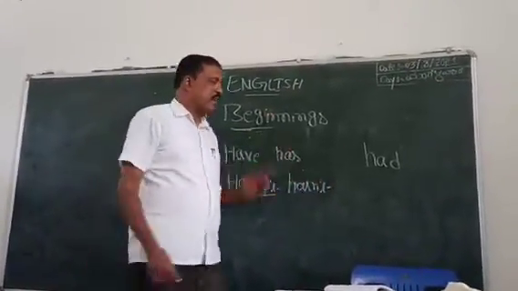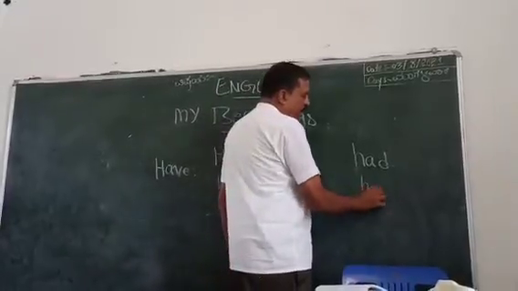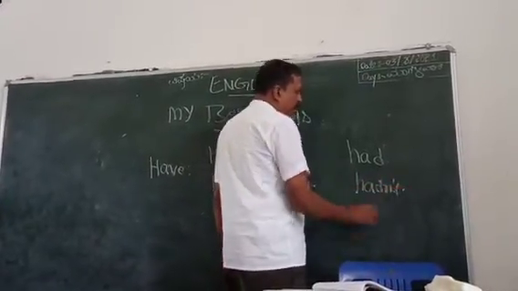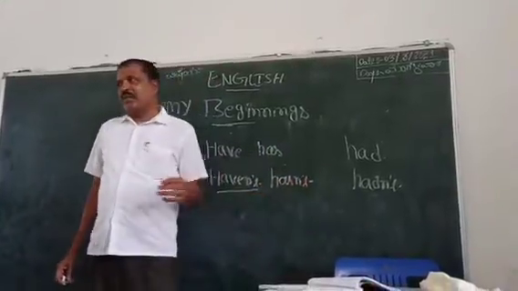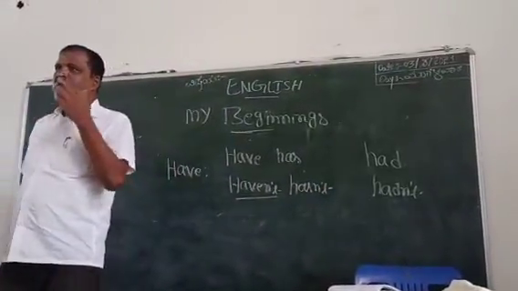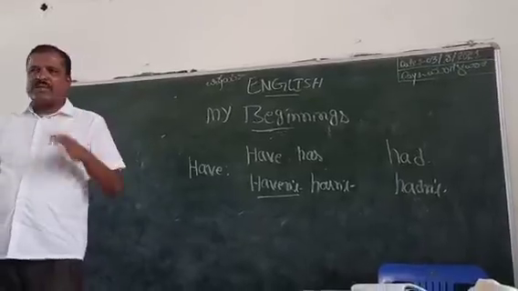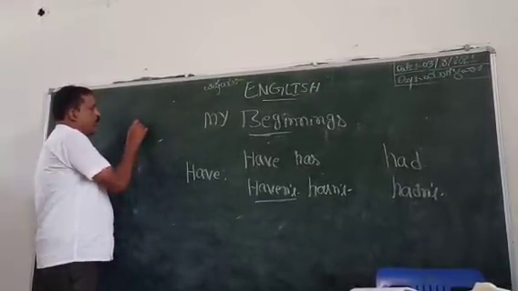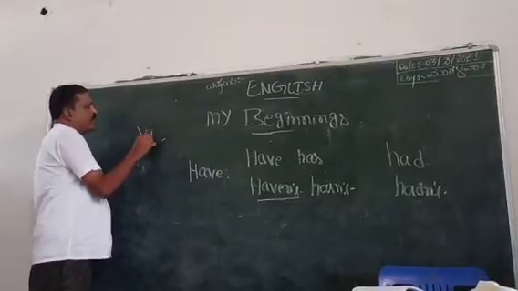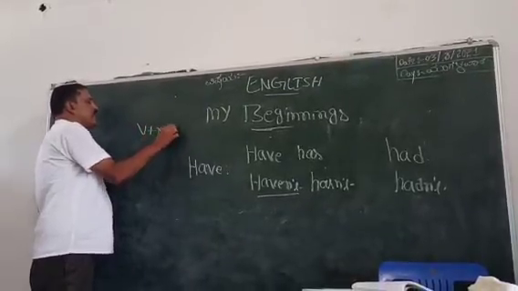Hasn't. What is the short form of had not? Hadn't. So here are positive forms and negative forms. You know, we form the negative in a sentence after the helping word, using the word not.